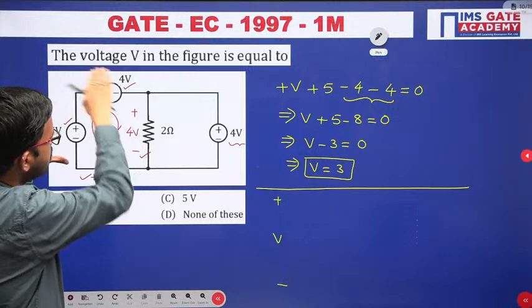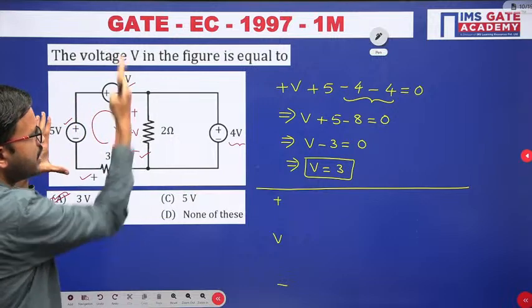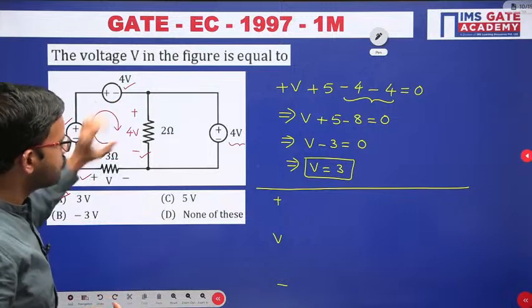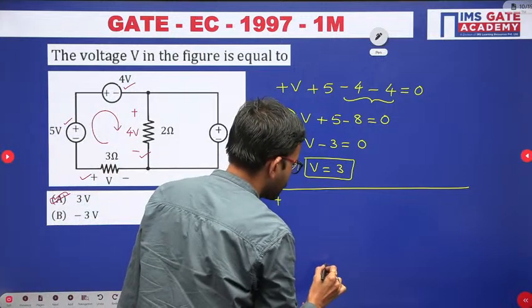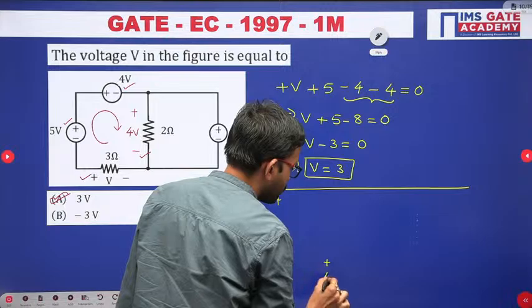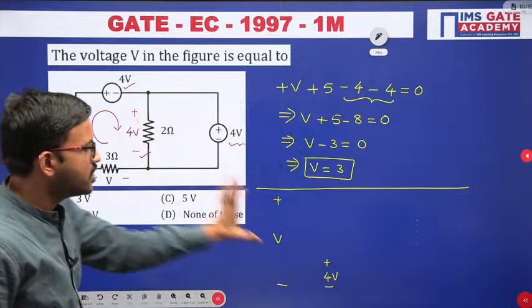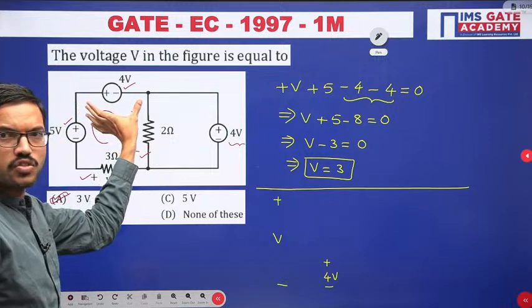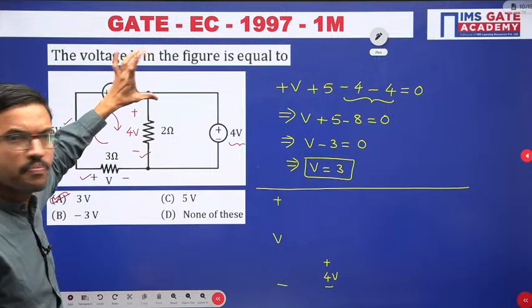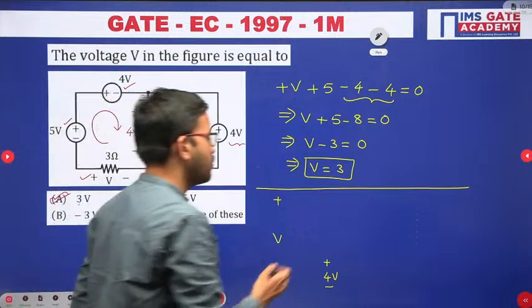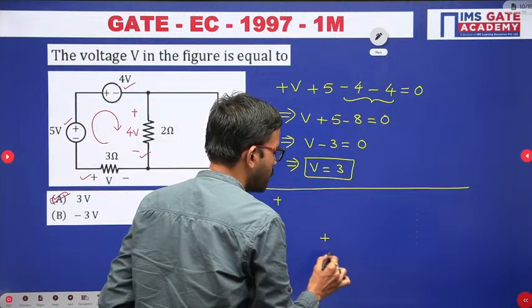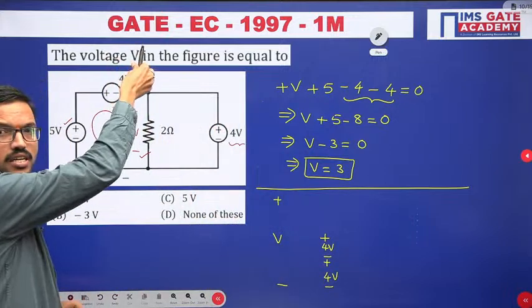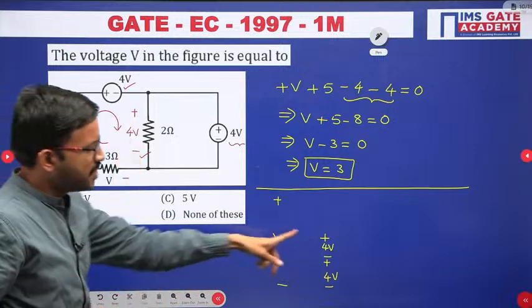Now whatever the three elements are there, I am keeping all the elements on the other side in the vertical. First I am considering this 4 volt. Since this 4 volt is there, I am keeping it as it is. Now whatever horizontal 4 volt voltage source you are having, keep it vertical. Then once again you are getting the same polarities, plus minus 4 volt. Whatever horizontal you are having, keep vertical.